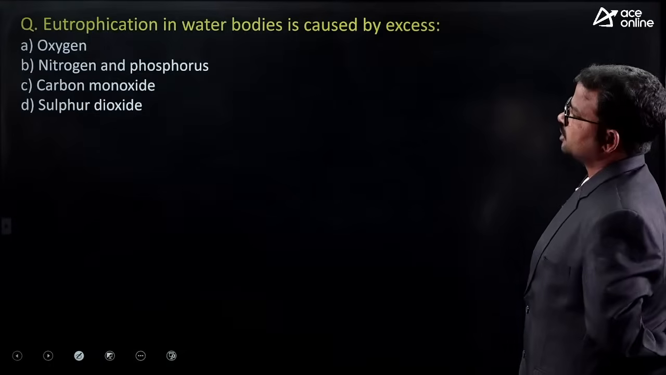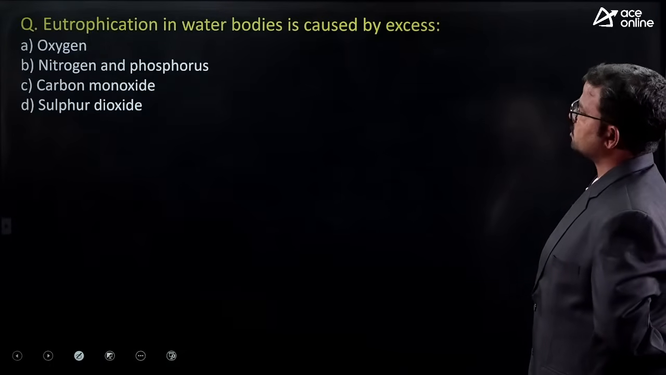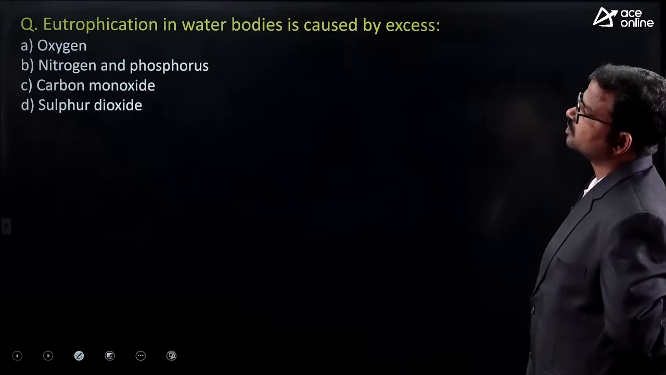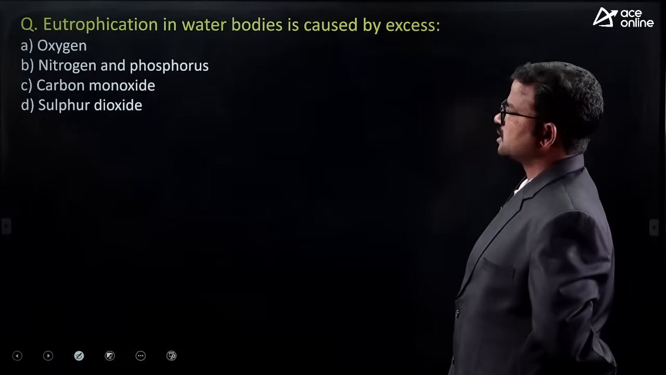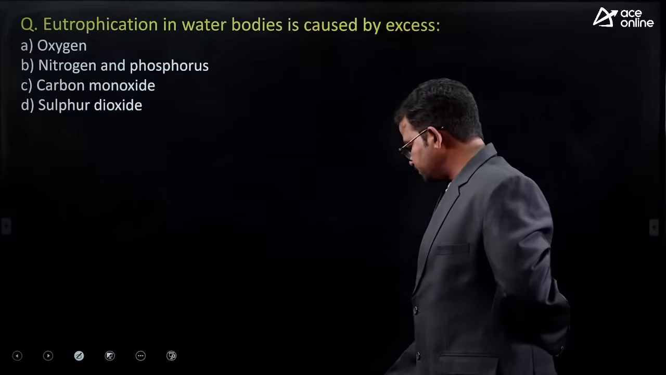Next, eutrophication in water bodies is caused by excess of oxygen, nitrogen and phosphorus, carbon monoxide, sulfur dioxide. Which is the correct one?